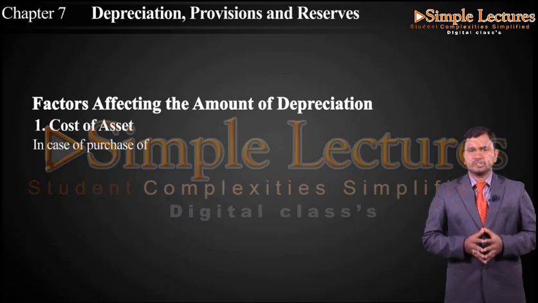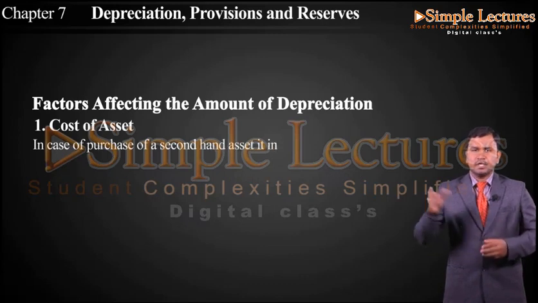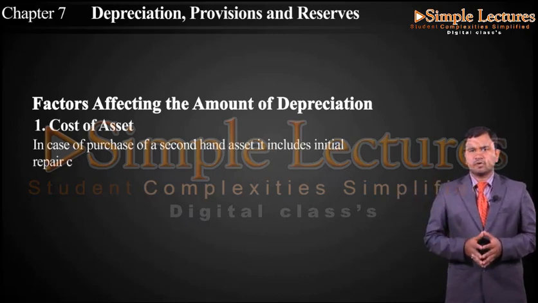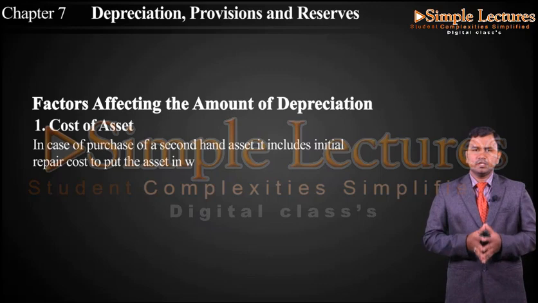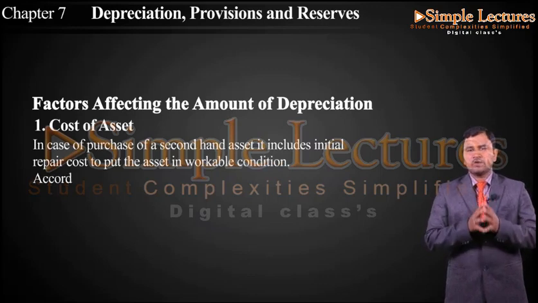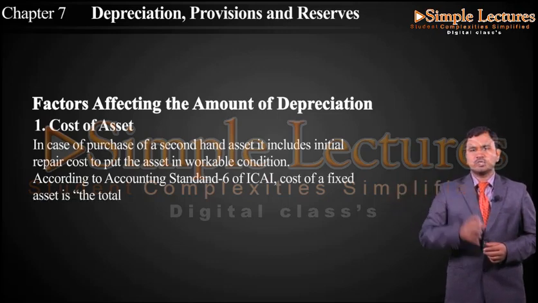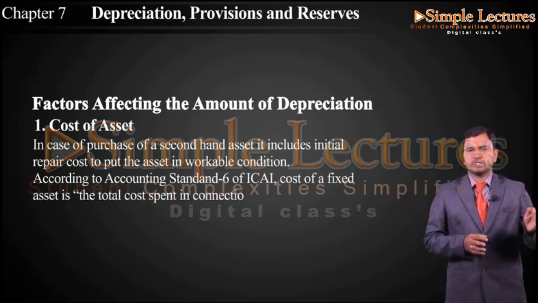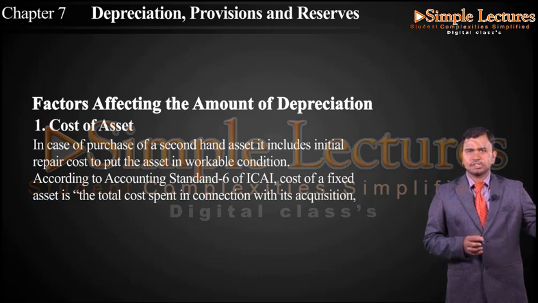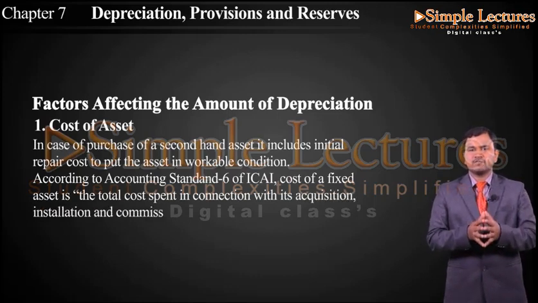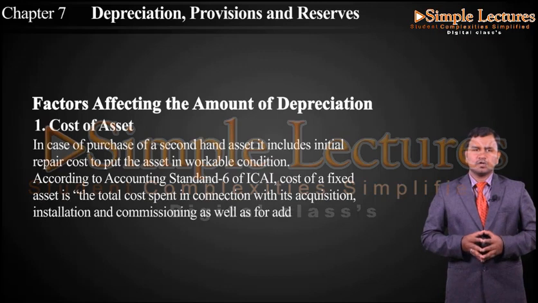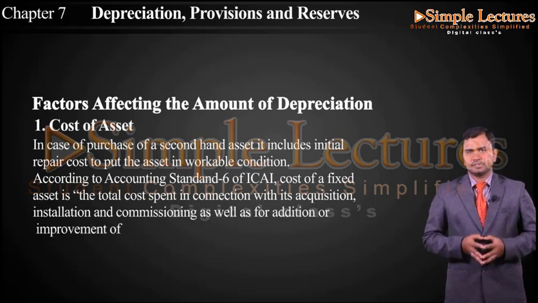In case of purchase of a second hand asset, it includes initial repair cost to put the asset in workable condition. So now, according to Accounting Standard 6 of ICAI, cost of a fixed asset is the total cost spent in connection with its acquisition, installation and commissioning, as well as for addition or improvement of the depreciable asset.